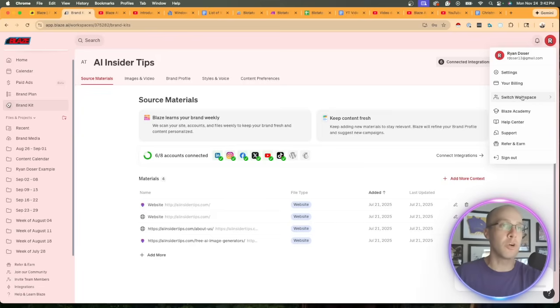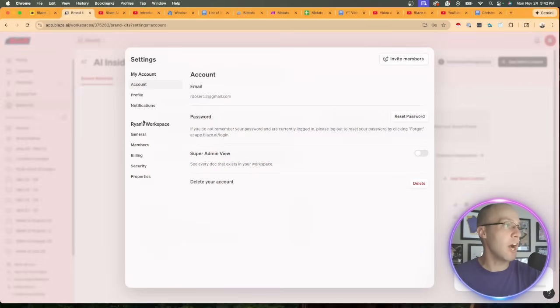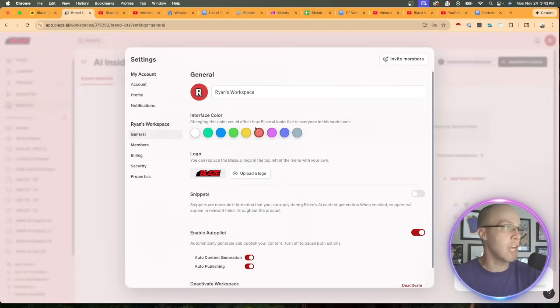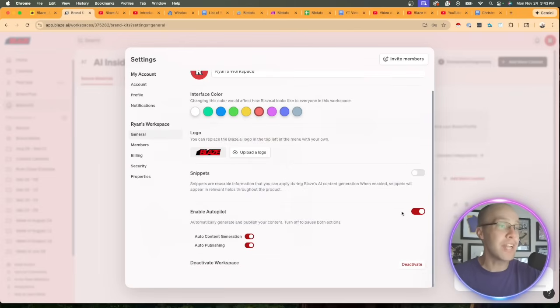If I click Switch Workspace, if you have more workspaces, that's where you would do that. You can update billing here. And if I click Settings, and under Ryan's workspace, if I click General, you can update your dashboard to a different name, a different color. You can add a different logo here, and you can actually disable Autopilot if you want from this menu, which I don't necessarily recommend doing because then you're just going back to the old version of Blaze AI and paying a lot more for that. So just keep that in mind if you want to disable Autopilot.